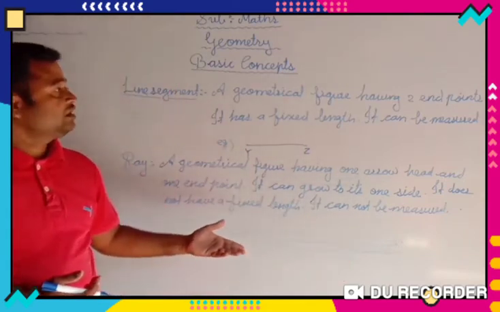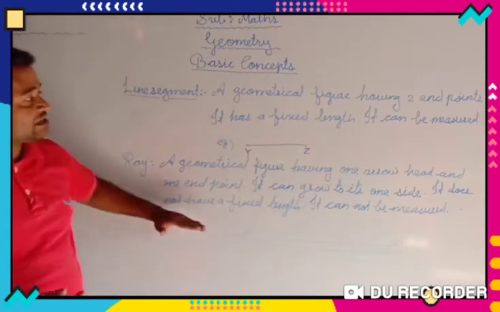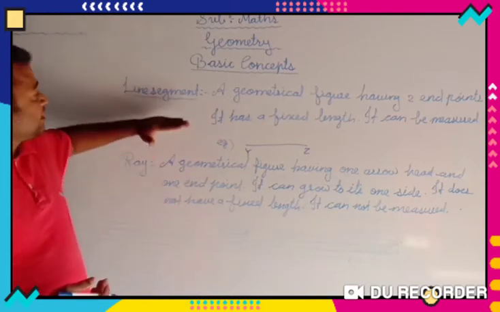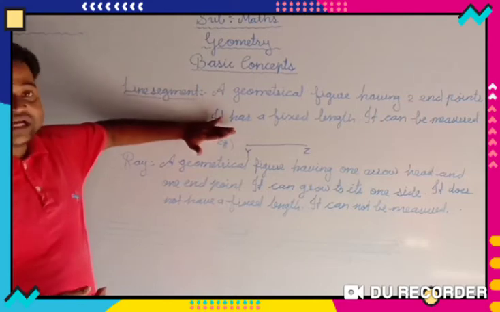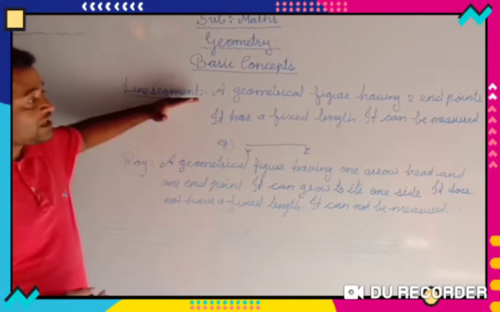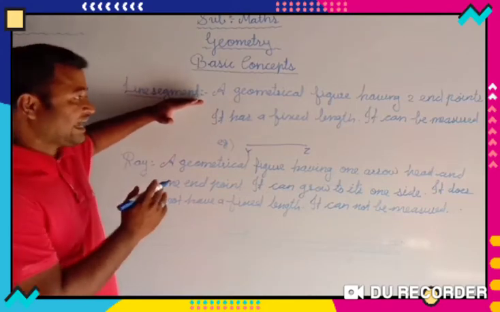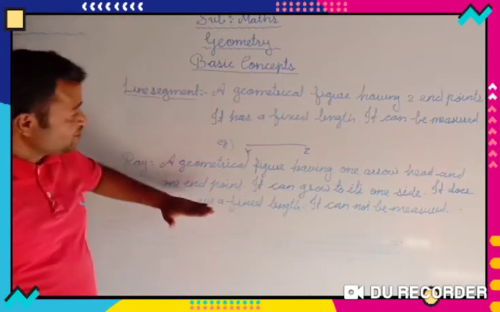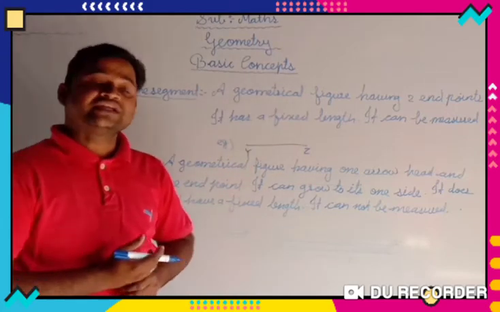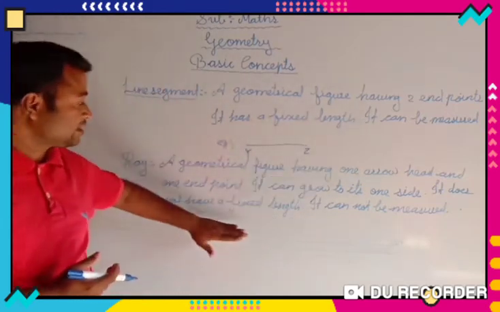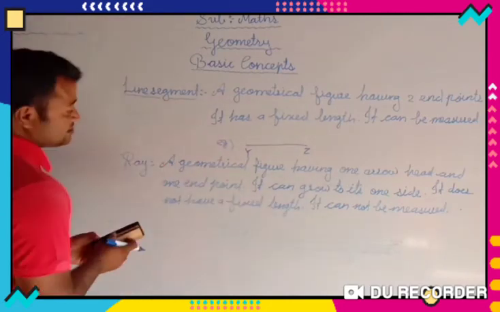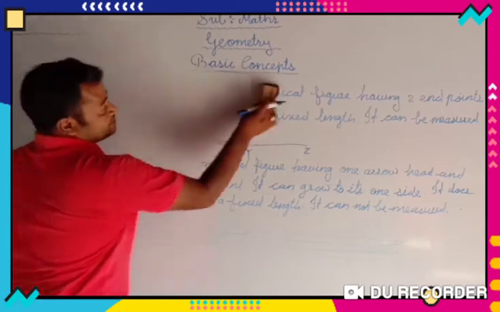Whereas if you want to write the differences between a line segment and a ray, you can write that a line segment has 2 endpoints, whereas a ray has 1 endpoint and 1 arrowhead. Here you can write it has a fixed length. In a ray you can write it does not have a fixed length. Here you can write it can be measured, but here you will write it cannot be measured, right? So let's understand the further concept.